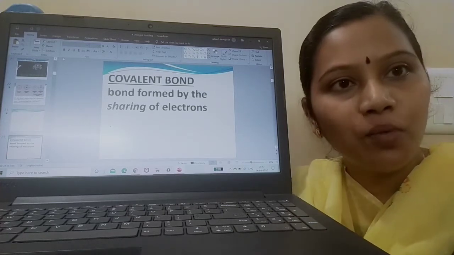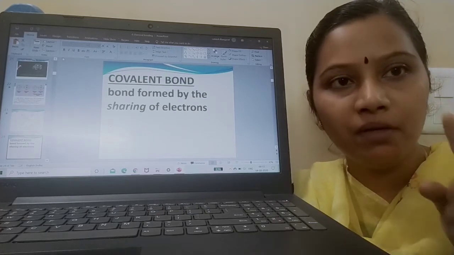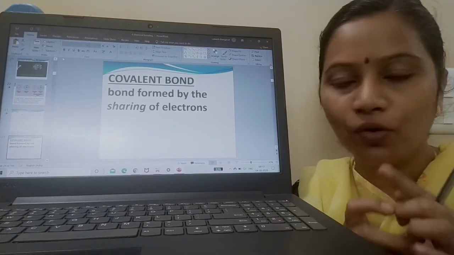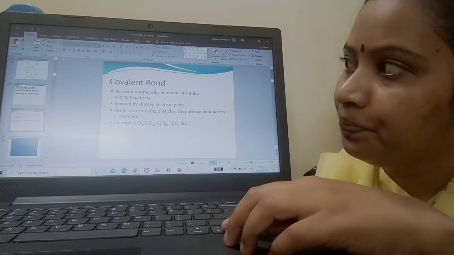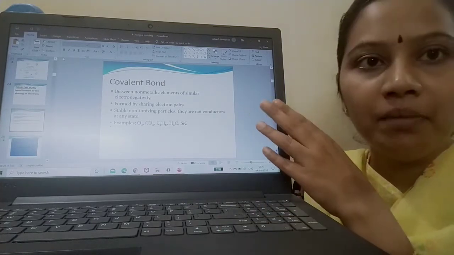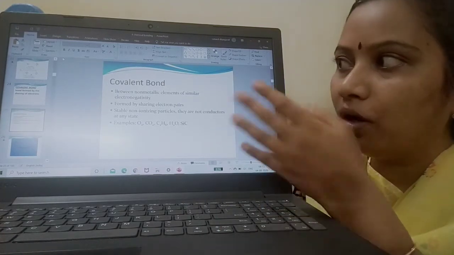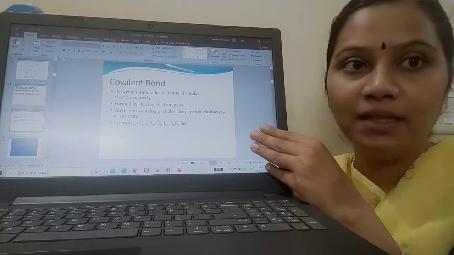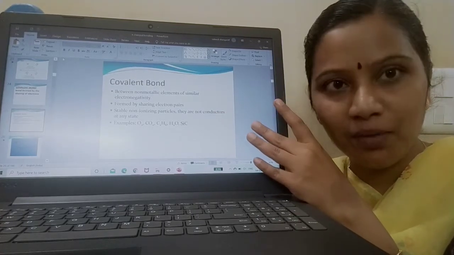How is a covalent bond formed? A covalent bond is formed between two atoms by mutual sharing of electrons. So, I'm going to differentiate the ionic bond from the covalent bond. You need to recollect the points which we have studied under ionic bonds.